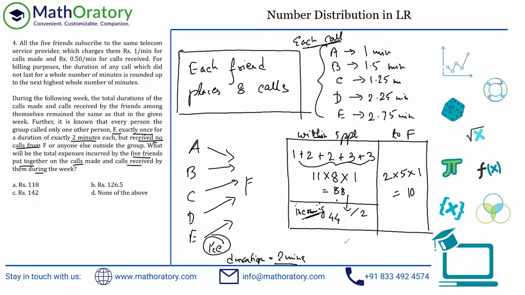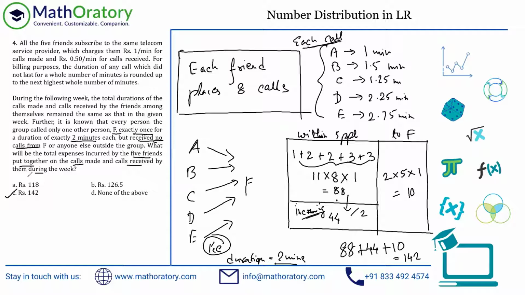So the total cost that we are looking for is 88 plus 44 plus this 10, which adds up to 142. 88 plus 44 is 44 into 3, then you have plus 10. So this should be the answer for this question.